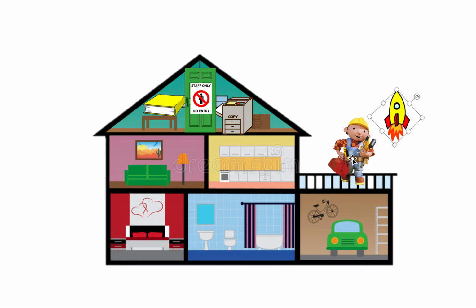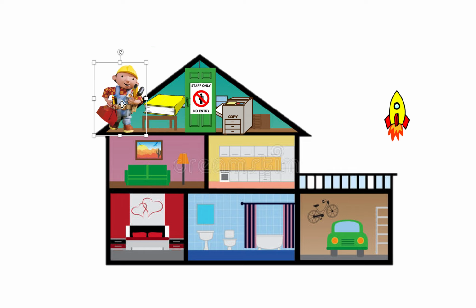Now, he goes to the top floor of his house because there he has this instruction manual, this book. Now this book doesn't only have the instructions to build a rocket, but it has the instructions to build many other things on Earth, right? It's like an instruction book. So he doesn't need the entire book, he only needs a single page.